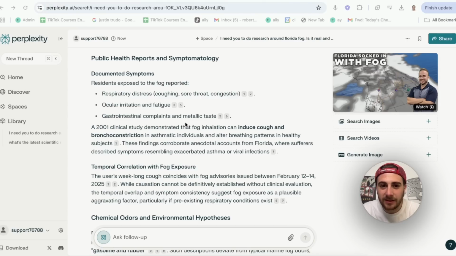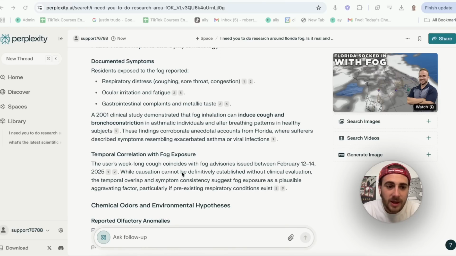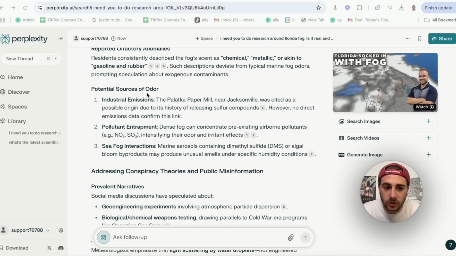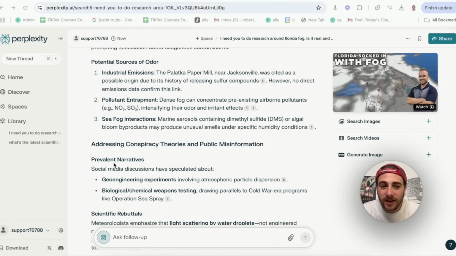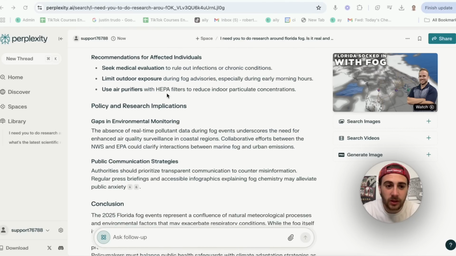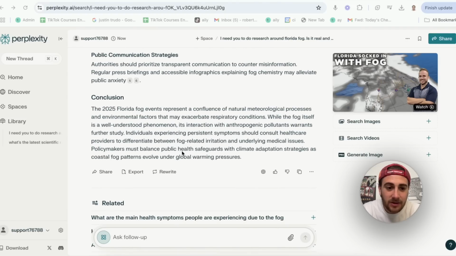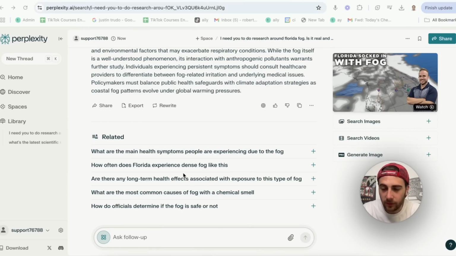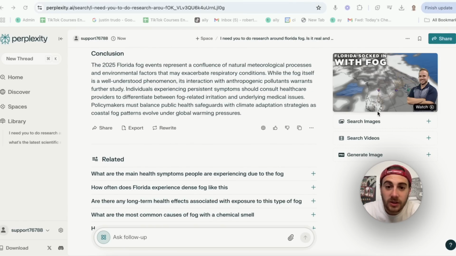Gastrointestinal complaints and metallic taste, I haven't been feeling that, but this actually goes through and highlights a bunch of different things. For example, potential sources of this, and it addresses all the different conspiracy theories and public misinformation. And then down here it has a conclusion. Now I can actually prompt it with different questions. I can ask a follow-up question, or it gives me this video over here that is incredibly useful because maybe I want to watch a video based on this.